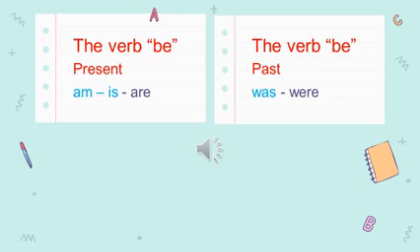This is to remind you that am, is, and was are used with singular nouns or pronouns, and are and were are used with plural nouns or pronouns.